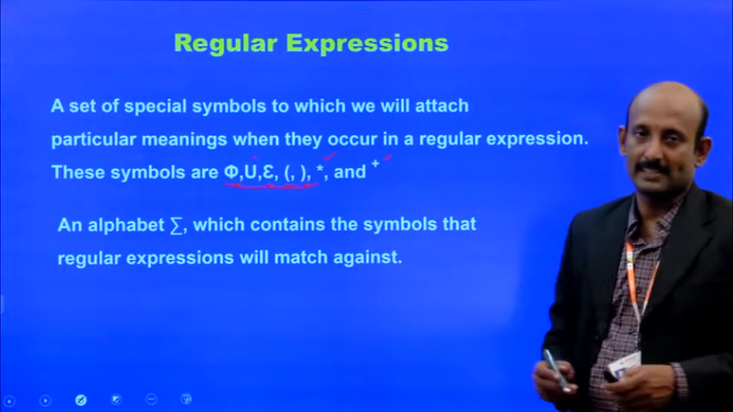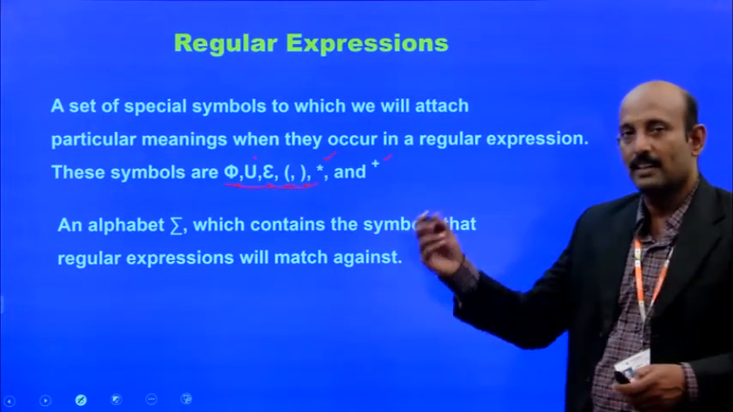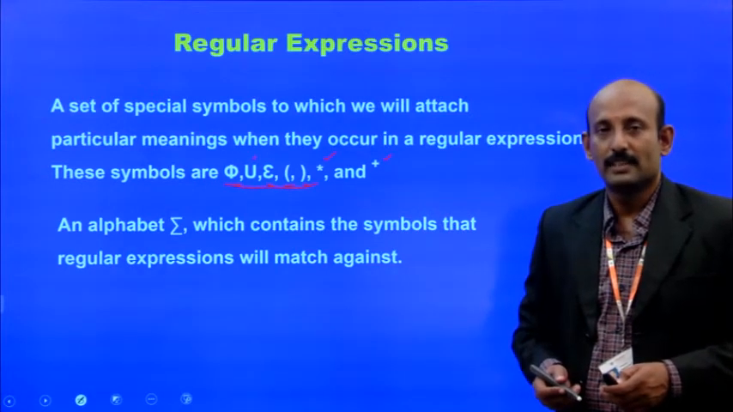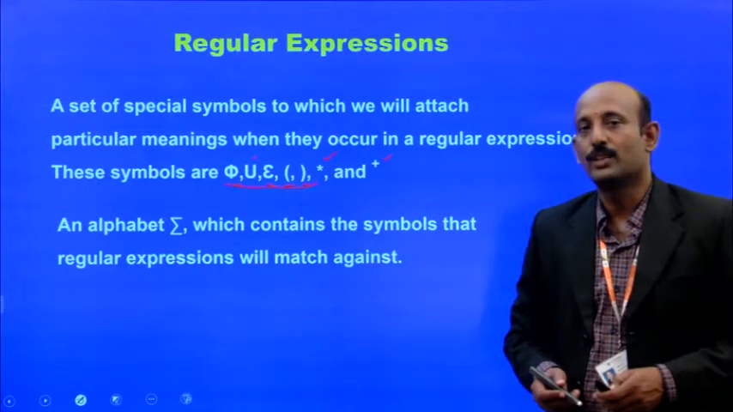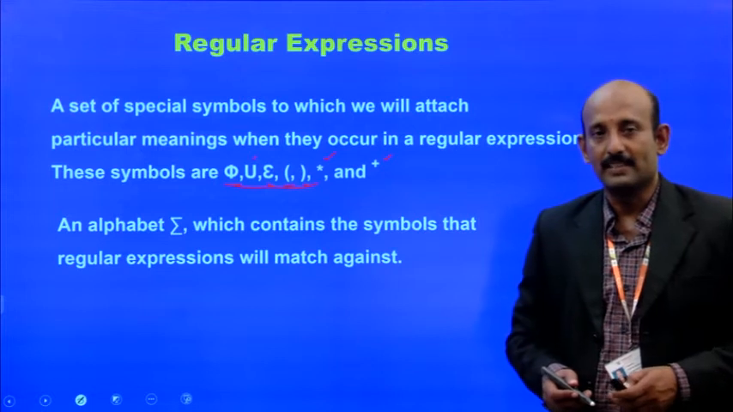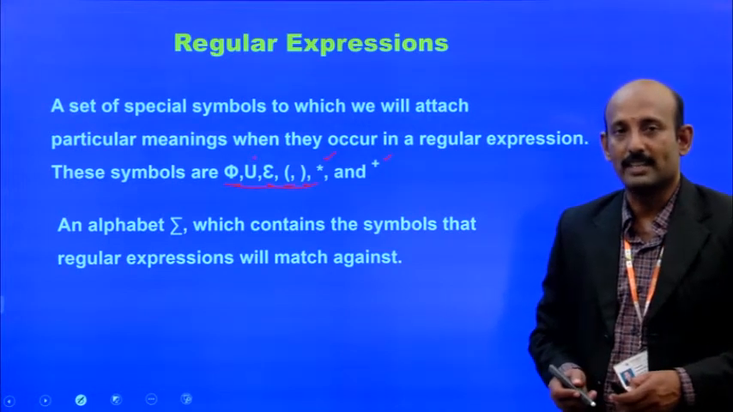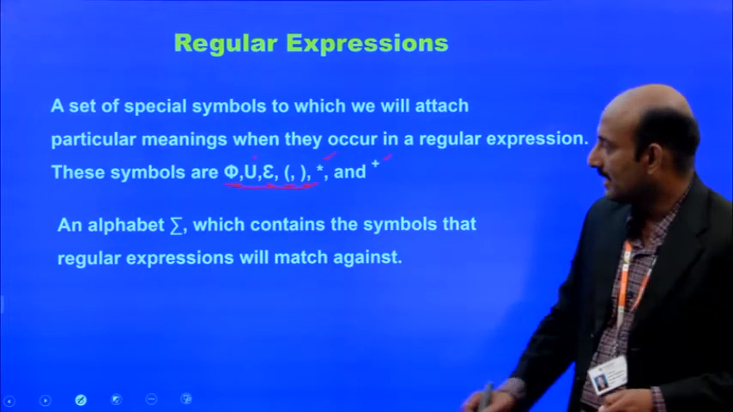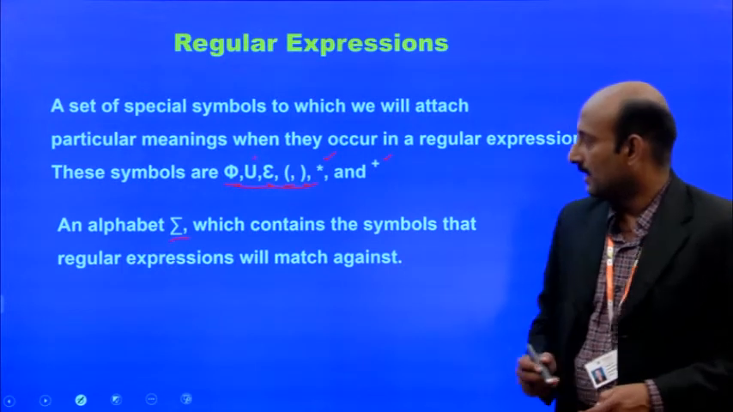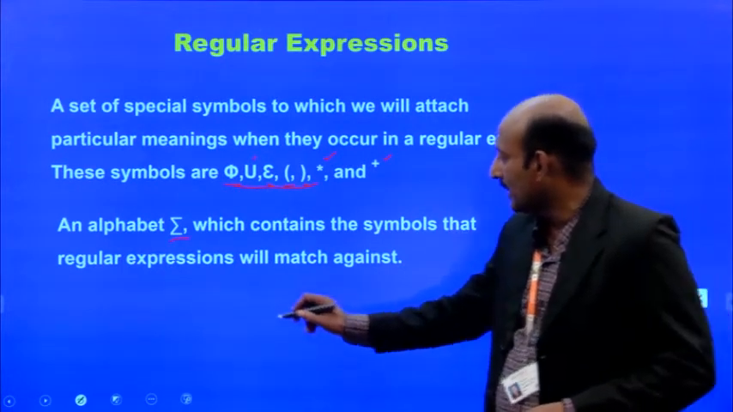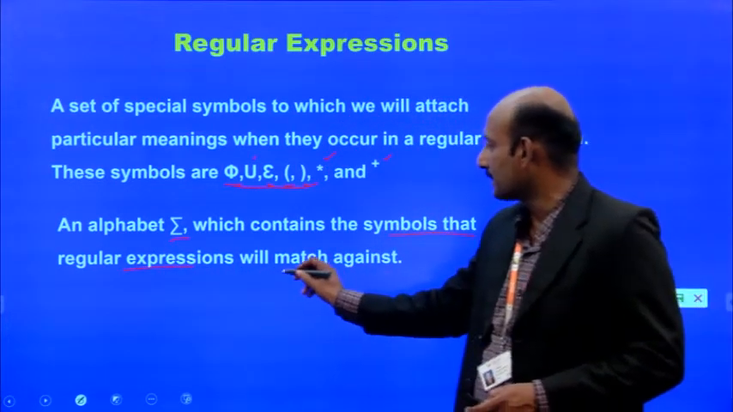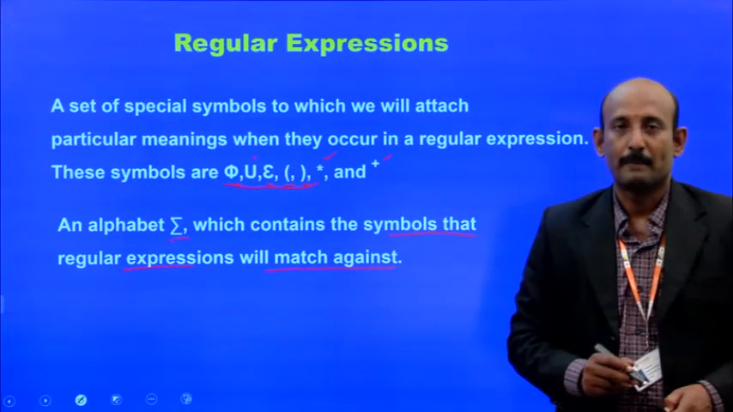stars and plus. So, this Kleene star and the plus, we have already discussed in the previous videos. The Kleene star indicates 0 or more occurrences, and the Kleene plus indicates 1 or more occurrences. Next, an alphabet is sigma. So, the alphabet is represented by sigma. It can contain the symbols that match the regular expressions.